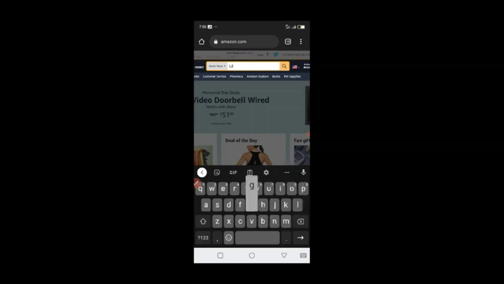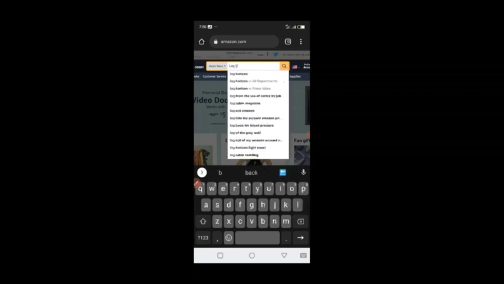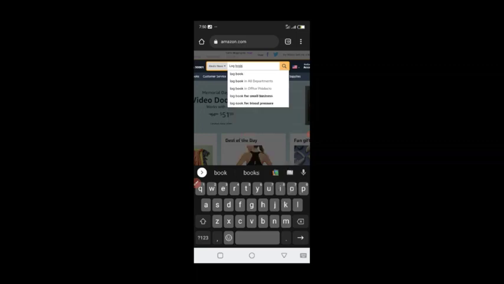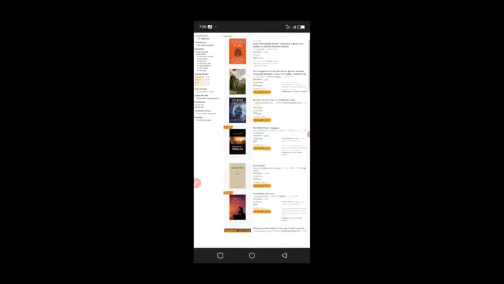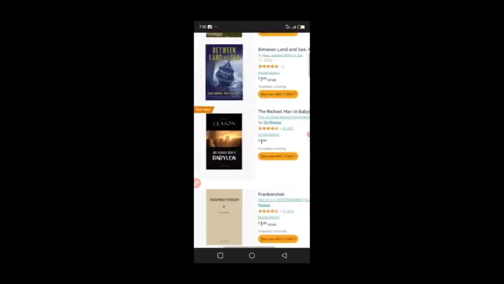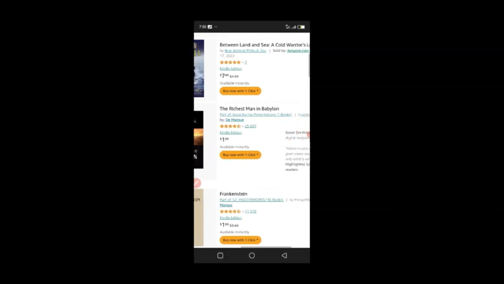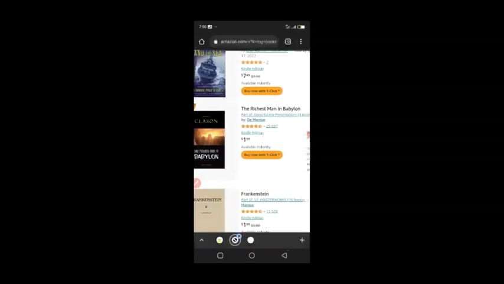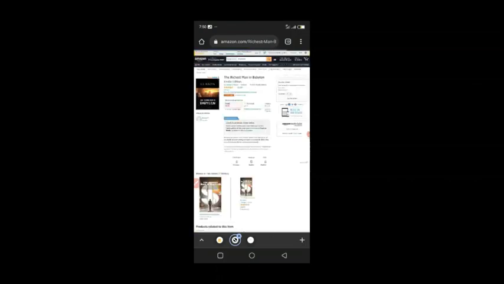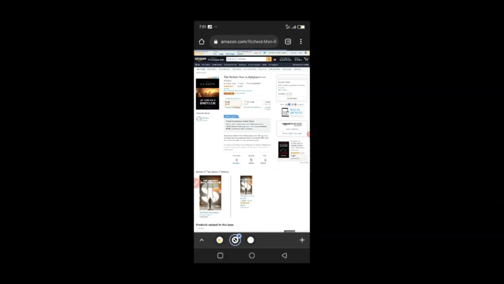When you click Kindle Store, let's make a quick search for something like logbook. So let's search for logbook and see how Amazon works. So this is a bestseller in this niche. Okay, this is The Richest Man in Babylon. It's not a logbook, but let's see how profitable this is, just to show you a glimpse of what this business model is about. When this loads, you're going to be seeing things like this.